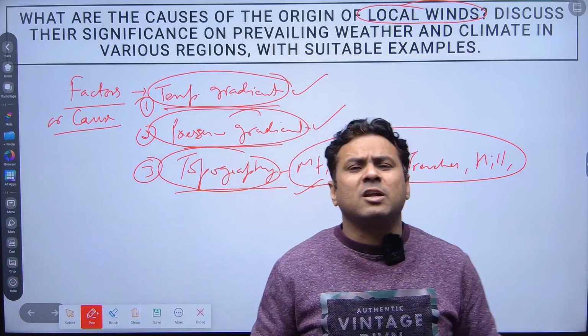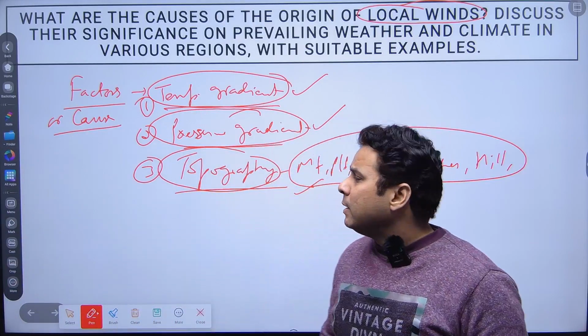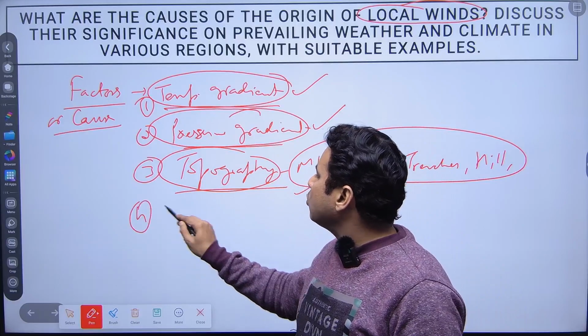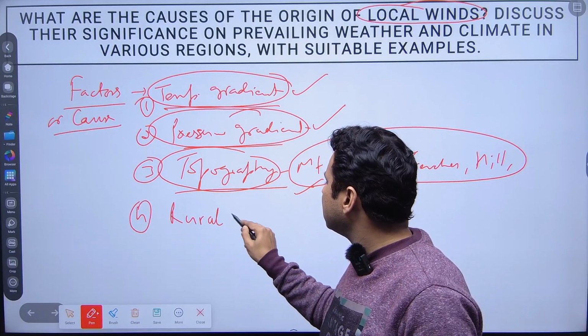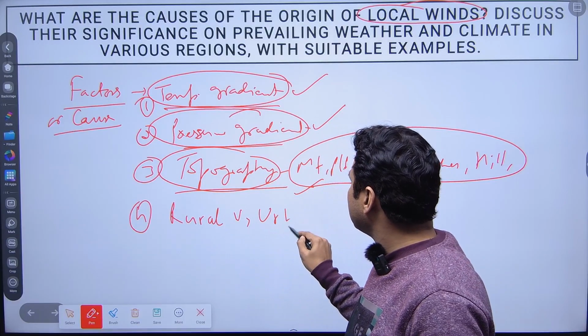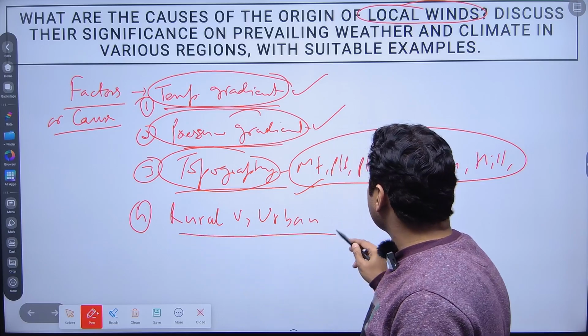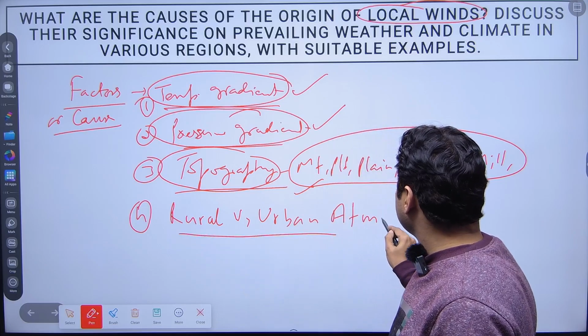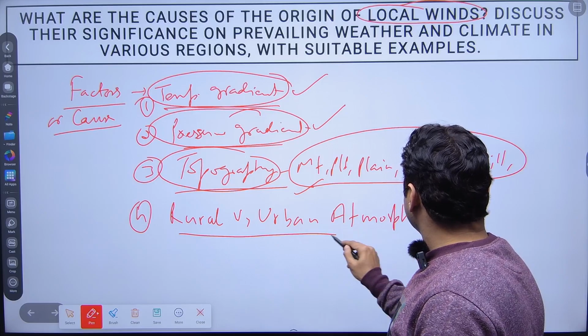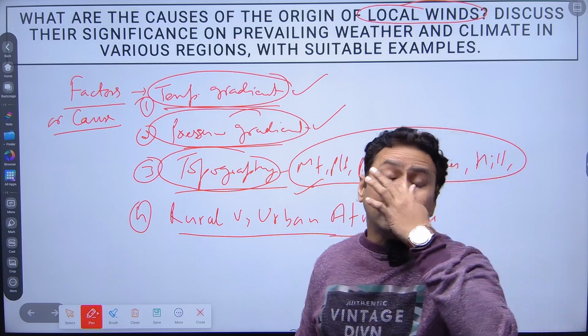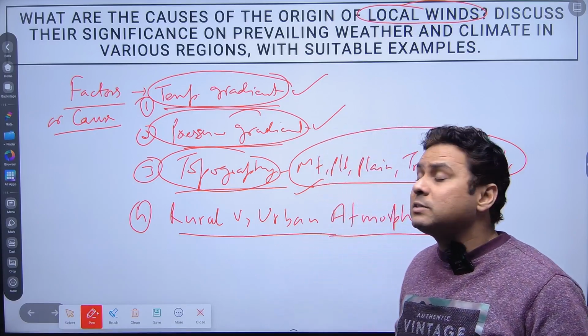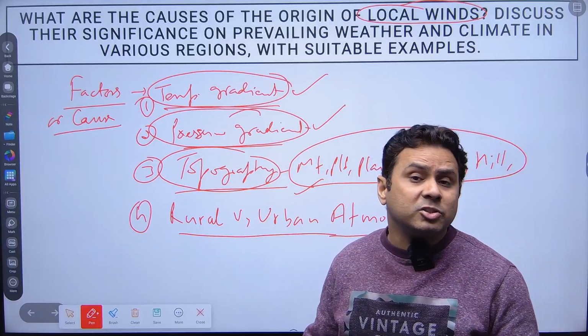A few other factors are also responsible, like the difference between the rural and urban atmosphere. See, the rural areas are confined to agricultural land.